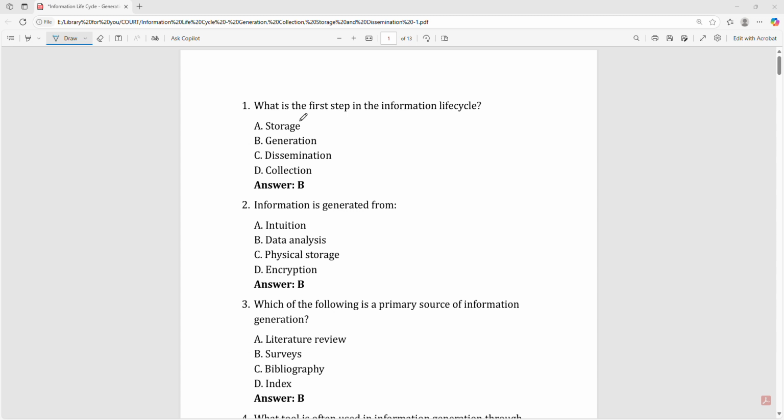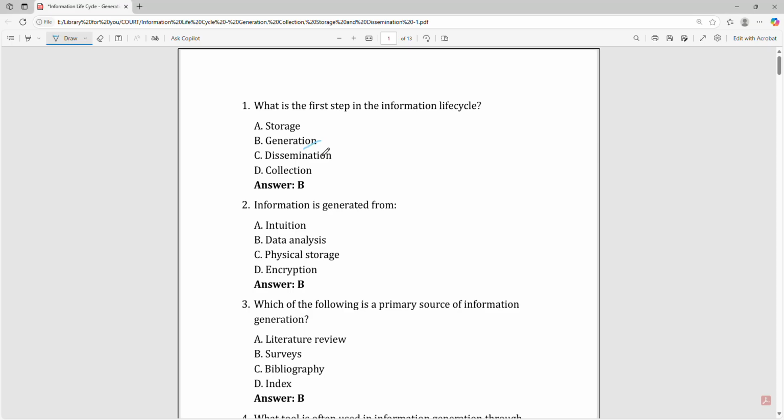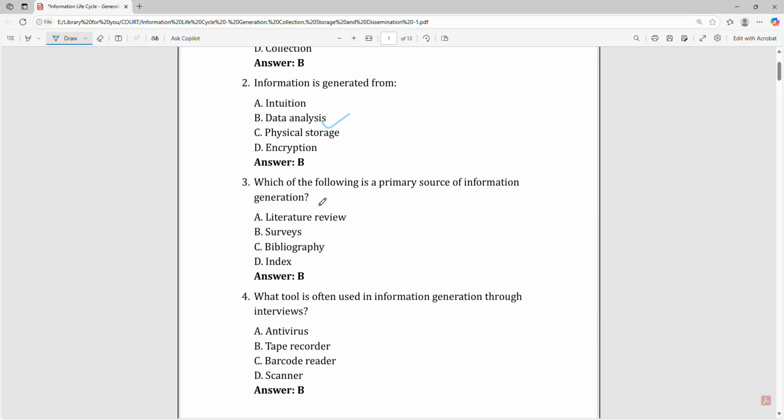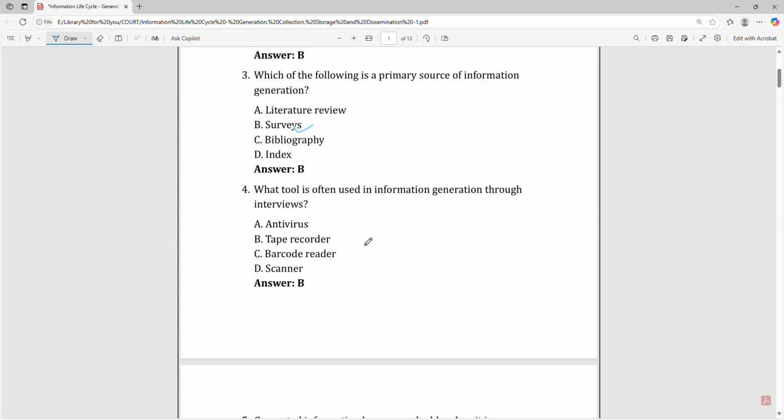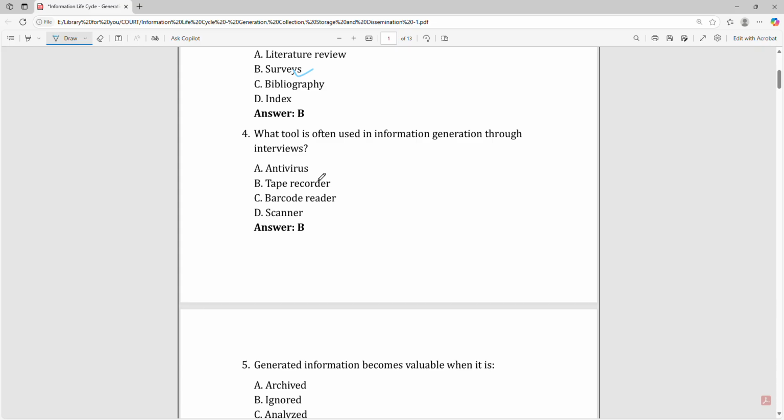What is the first step in the information life cycle? That is generation. Information is generated from data analysis. Which of the following is primary sources of information generation? Surveys. What tool is often used in information generation through interviews?